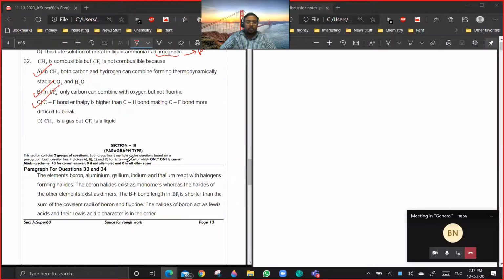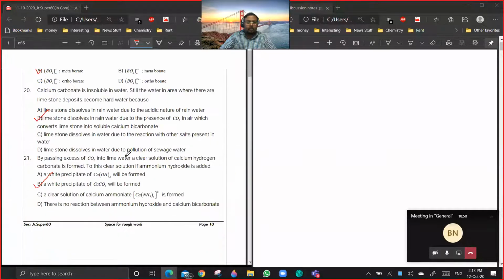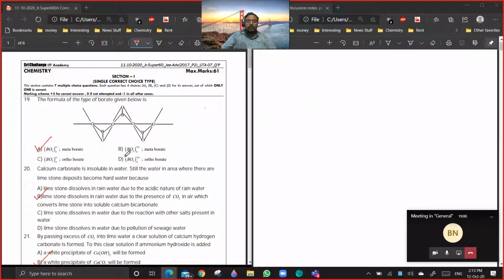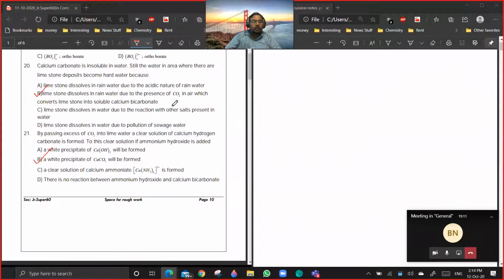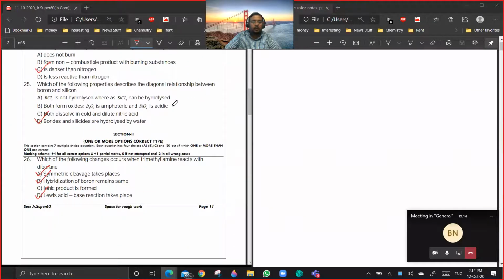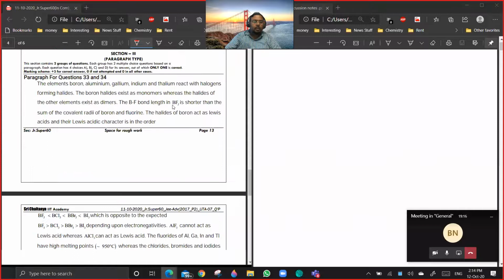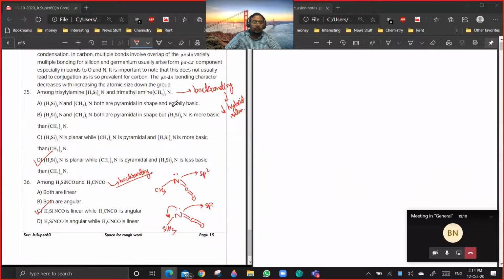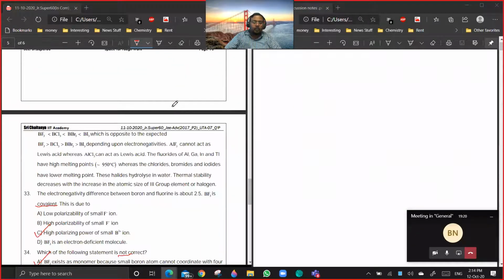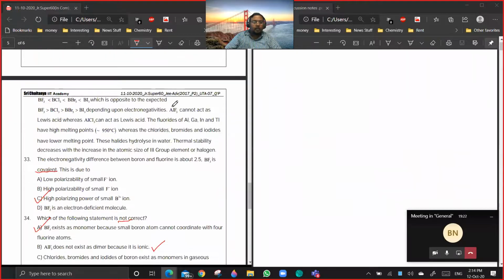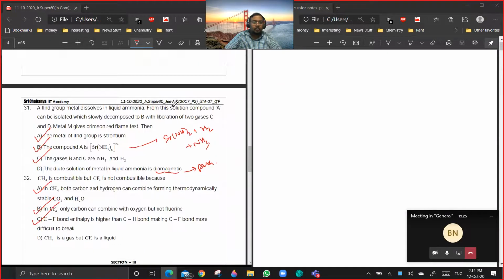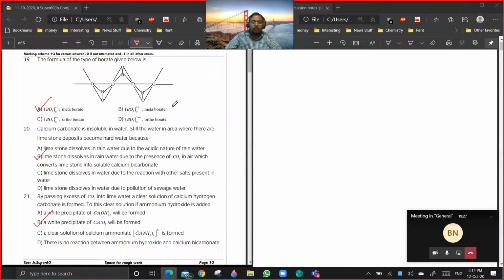And this is the WTA7 paper. It is a combined paper for alkaline earth metals, boron family and carbon family. Section 1 consists of single correct choice type questions. Then section 2, which is multi-correct, and then section 3 is paragraphs. Paragraphs are generally single correct questions only. So let us start the paper discussion now.